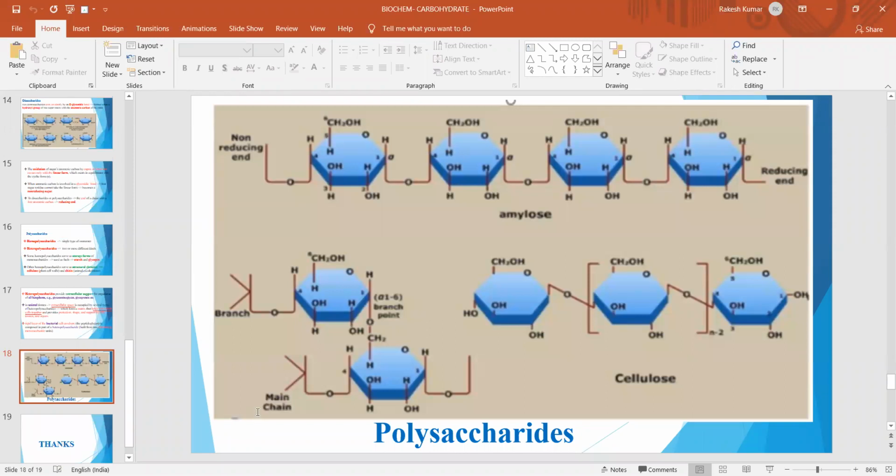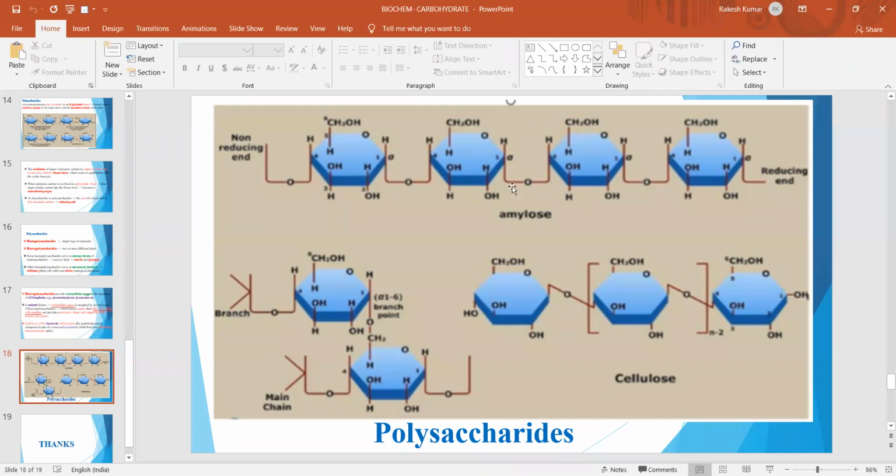Here you can see the detailed structure of different polysaccharides. For example, in case of amylose, there are alpha-1,4 glycosidic linkages between glucose units. This is a long chain having alpha-1,4 glycosidic linkages between glucose units only.